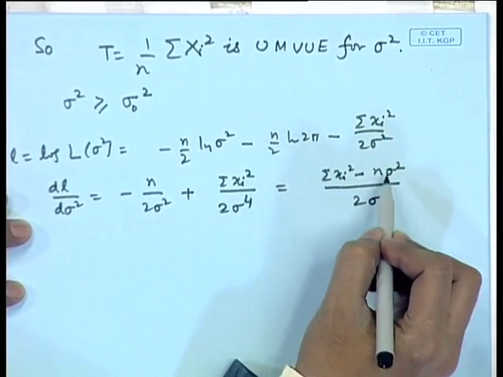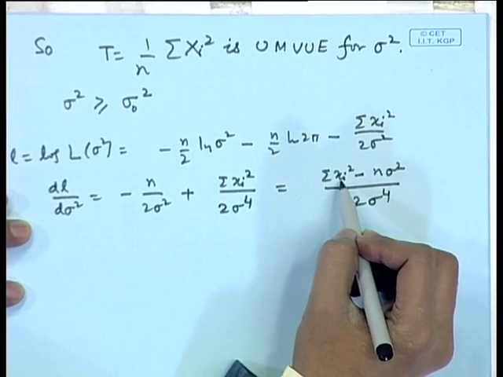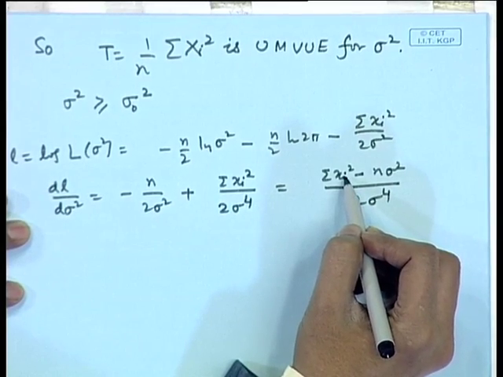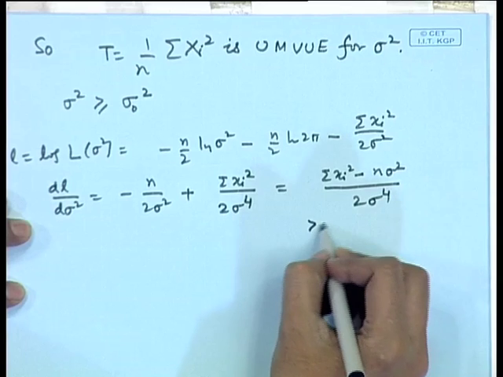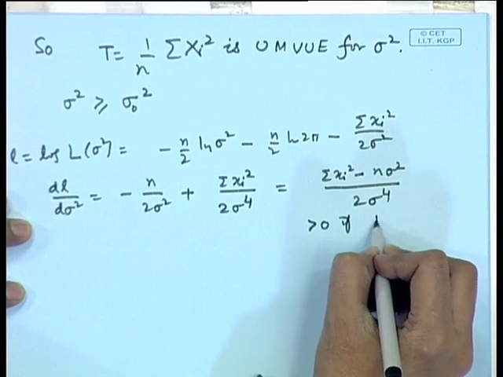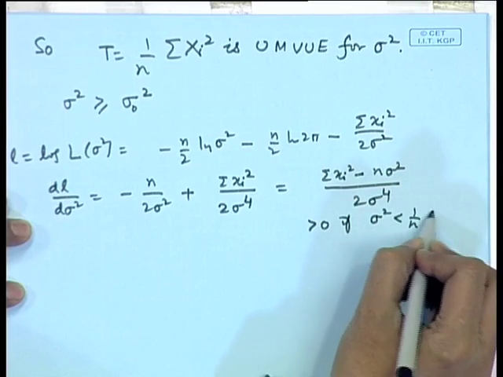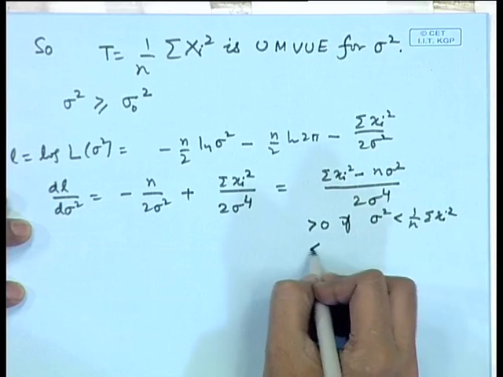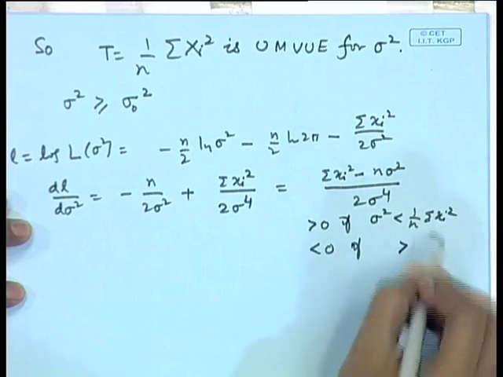You can easily see that if n sigma square is less than sigma x i square, this is positive, that is if sigma square is less than 1 by n sigma x i square, and it is less than 0 if sigma square is greater than this.